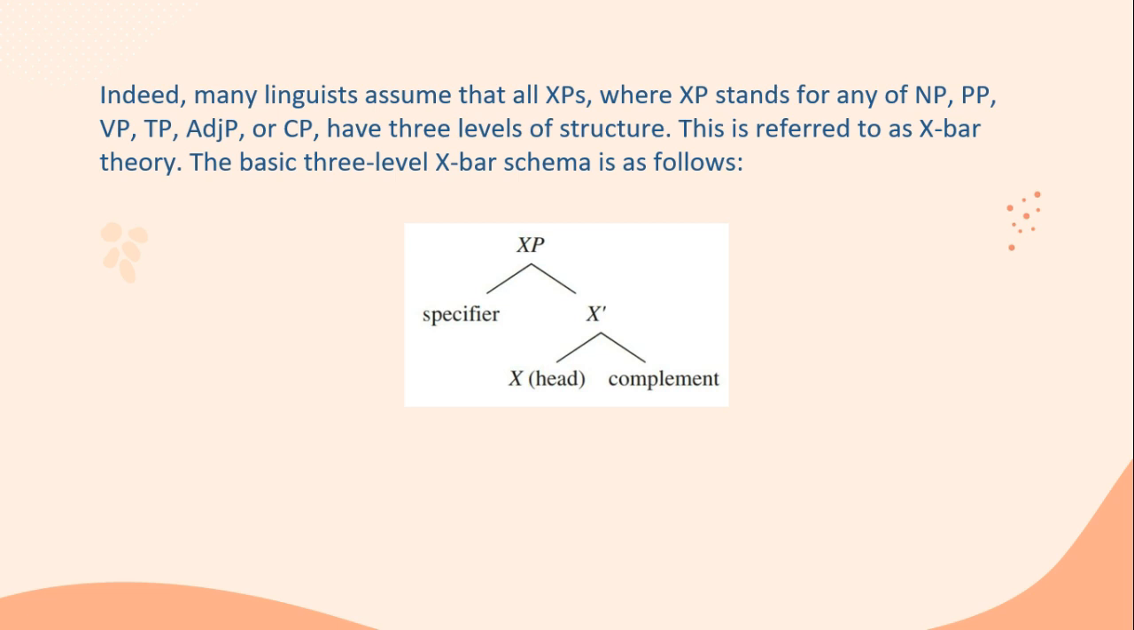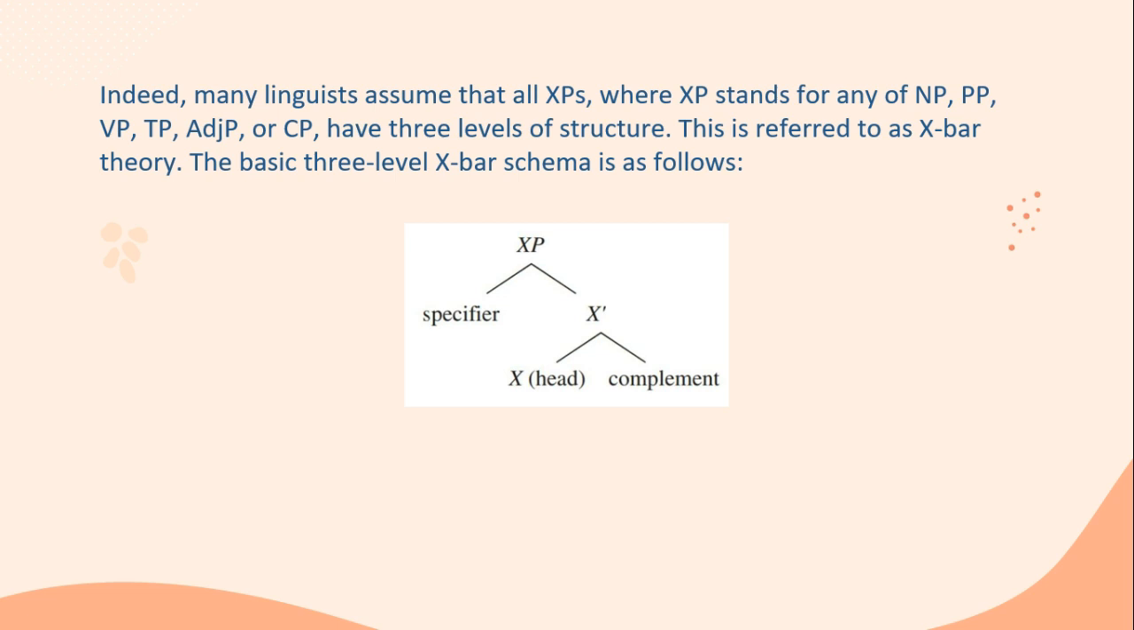The second level consists of a specifier, which functions as a modifier and which is generally an optional constituent, and X-bar. For example, a noun phrase specifier is a determiner. A verb phrase specifier is an adverb such as never or often. An adjective phrase specifier is a degree word such as very or quite.